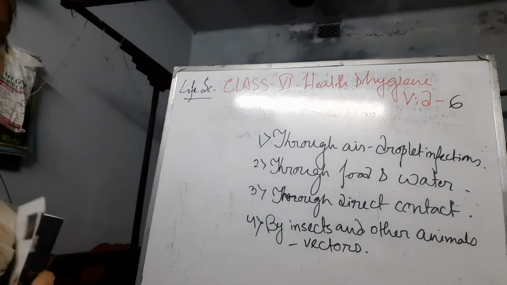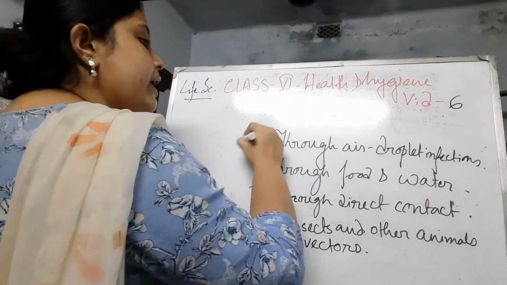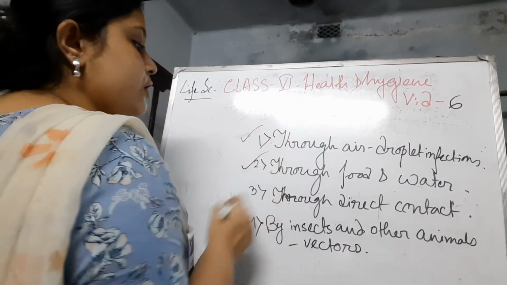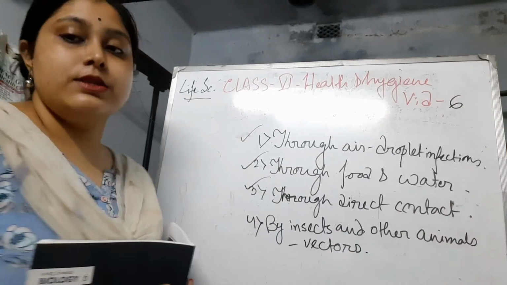In this video, we are going to learn about droplet infections through air, through food and water, and through direct contact. So let's check.